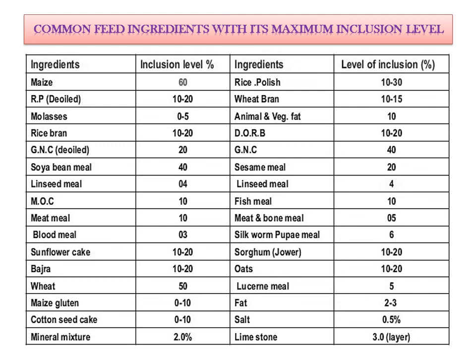Molasses 0 to 5%, rice bran 10 to 20, GNC means groundnut cake, de-oiled groundnut cake, maximally we can include 20%, soybean meal 40%. Then there is oiled groundnut cake and de-oiled groundnut cake. The oiled groundnut cake maximum level is 40%, and so on. So you can see all the ingredients with their maximum inclusion level.